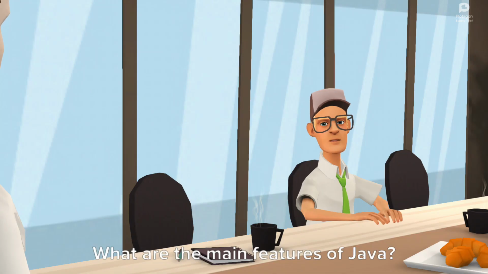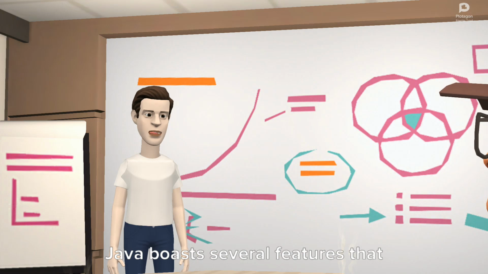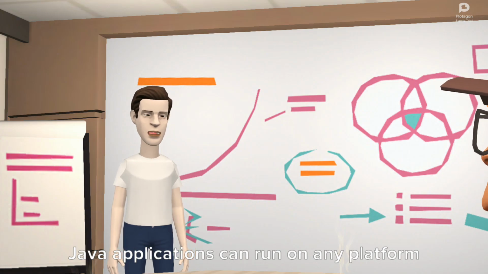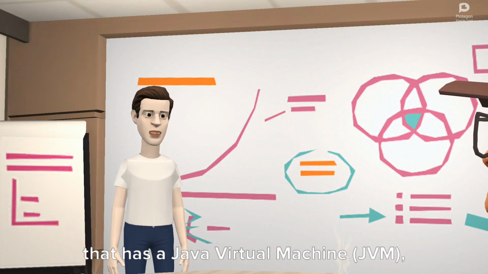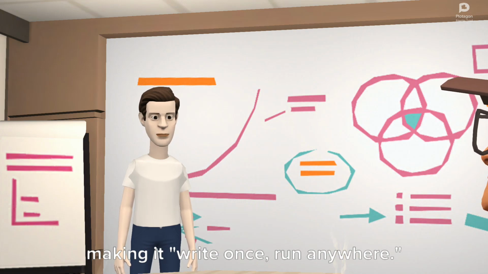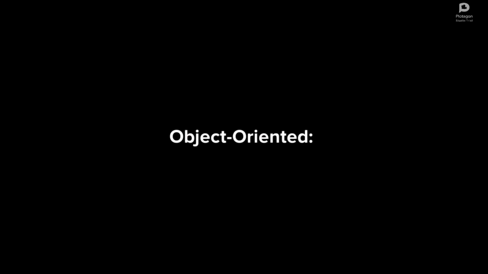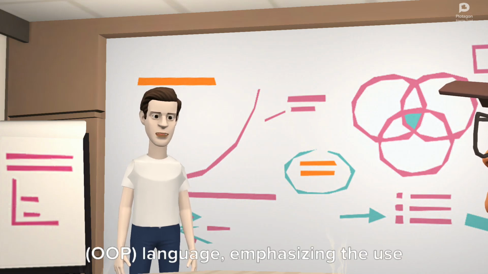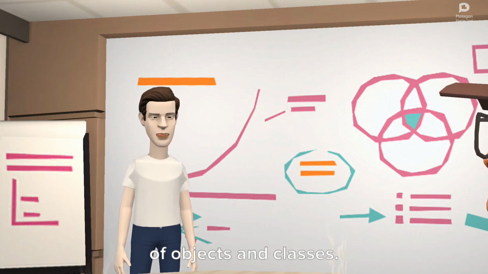What are the main features of Java? Java boasts several features that contribute to its popularity. Platform independence. Java applications can run on any platform that has a Java Virtual Machine, JVM, making it write once, run anywhere. Object-oriented. Java is an object-oriented programming (OOP) language, emphasizing the use of objects and classes.